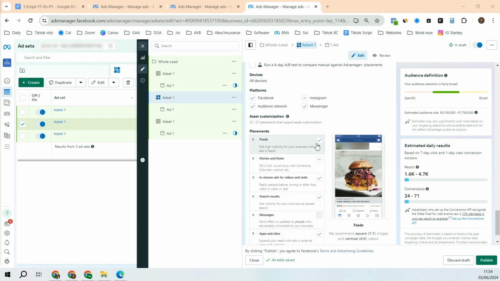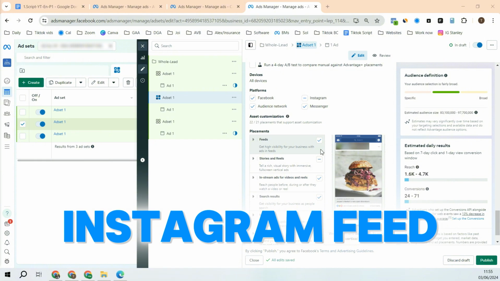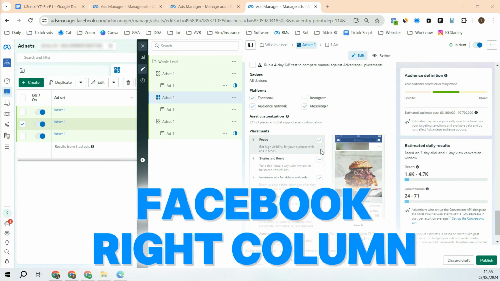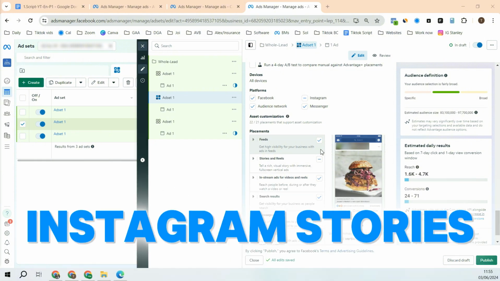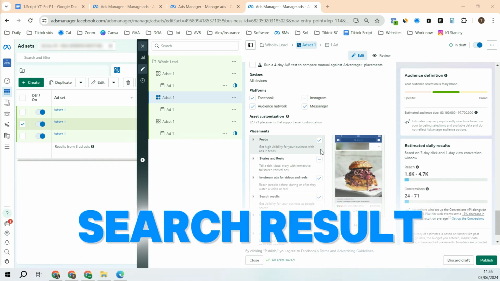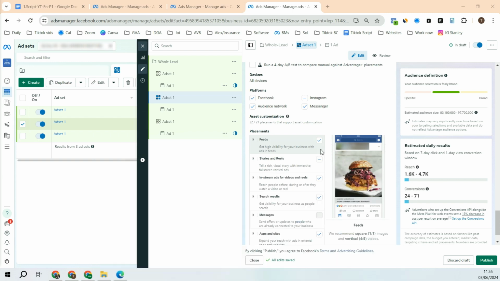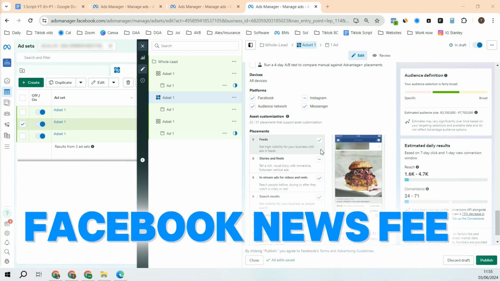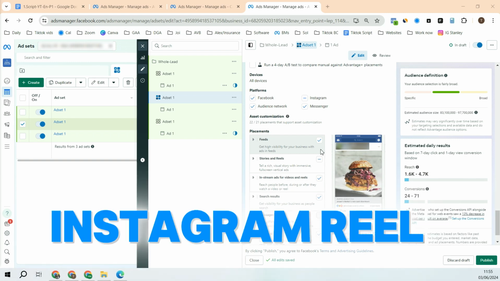There are many placements, like Facebook newsfeed, Instagram feed, Facebook Marketplace, Facebook Right Column, Facebook Stories, Instagram Reels, Facebook in-stream video, search results, apps and other sites. But the main placements are Facebook newsfeed and Instagram Reels.